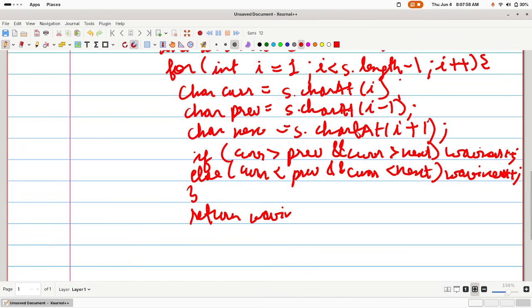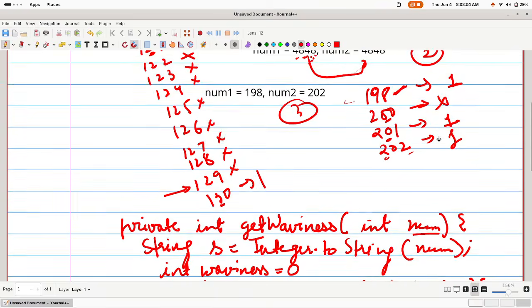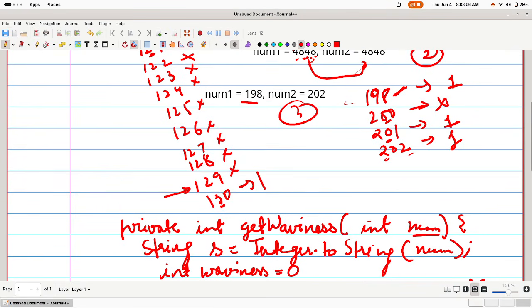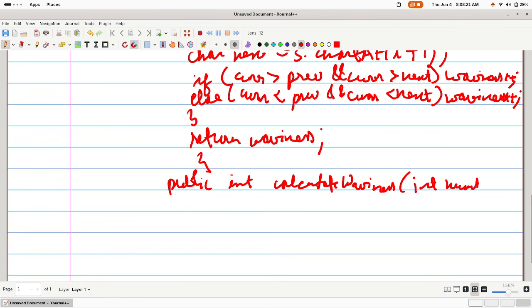Return waviness. Now this is a function that takes any number and gets its waviness. Now we have to start from range num1 and num2. Now my main function will do what? Public int calculate waviness, which takes int num1 and int num2. Now for each of the numbers, call this function and get your total answer.